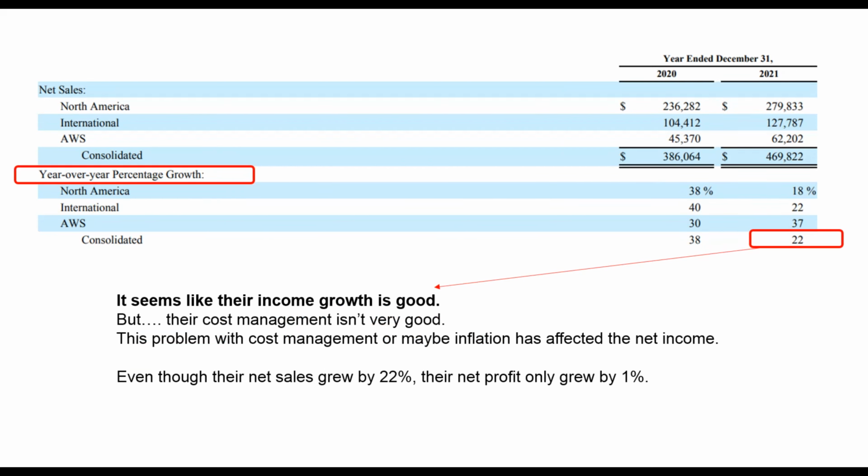From the illustration on the screen, you can actually see that Amazon has an amazing growth in their revenue in 2021. The growth this year is 22%. However, their earnings growth is only 1%. This means that their cost has also increased significantly, and the company profit margin has reduced as compared to year 2020. I would assume that there is some issue with the cost management, or inflation that the company is facing. Therefore, the growth factor is not looking very good for me right now.